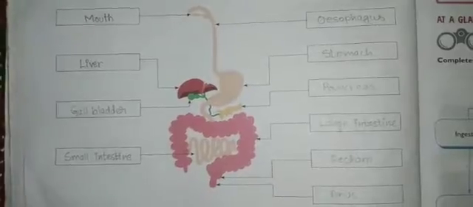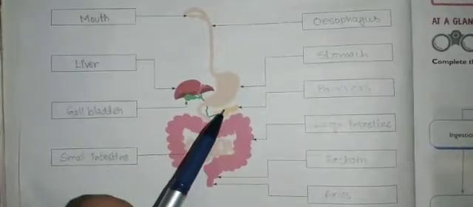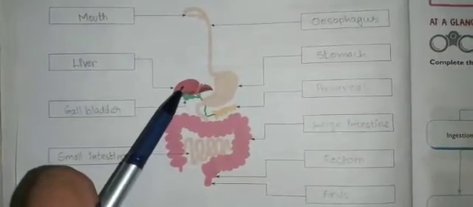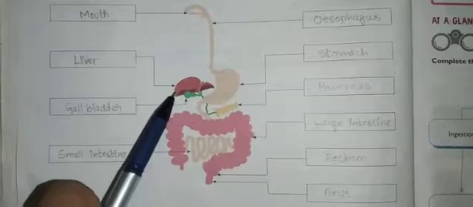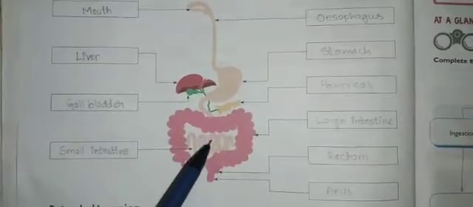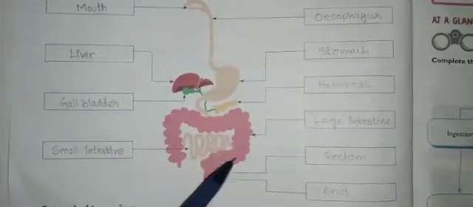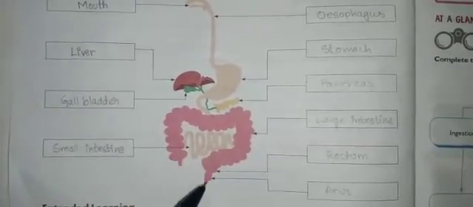Students, this is the diagram of the human digestive system. Mouth, esophagus, stomach, pancreas. This is liver. This is a balloon-like structure, gallbladder. Next comes the small intestine. From small intestine to large intestine. So here rectum and the anus.